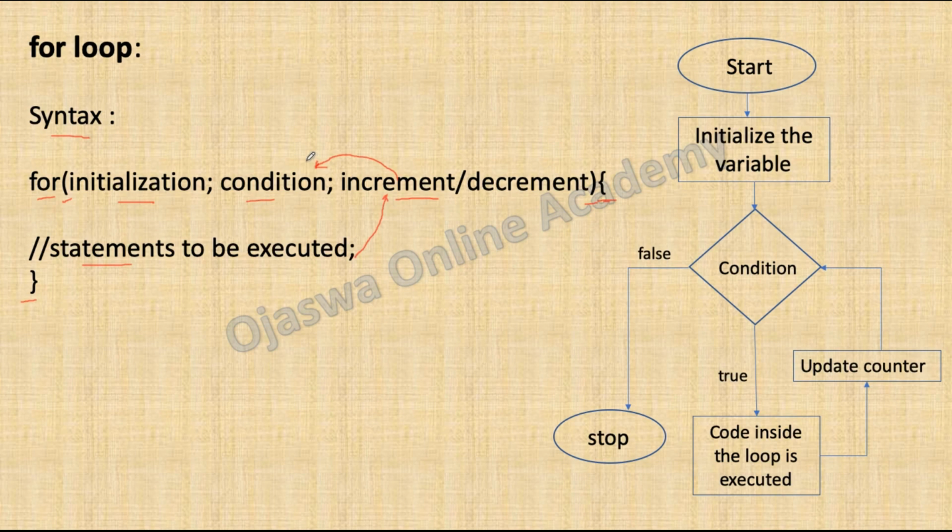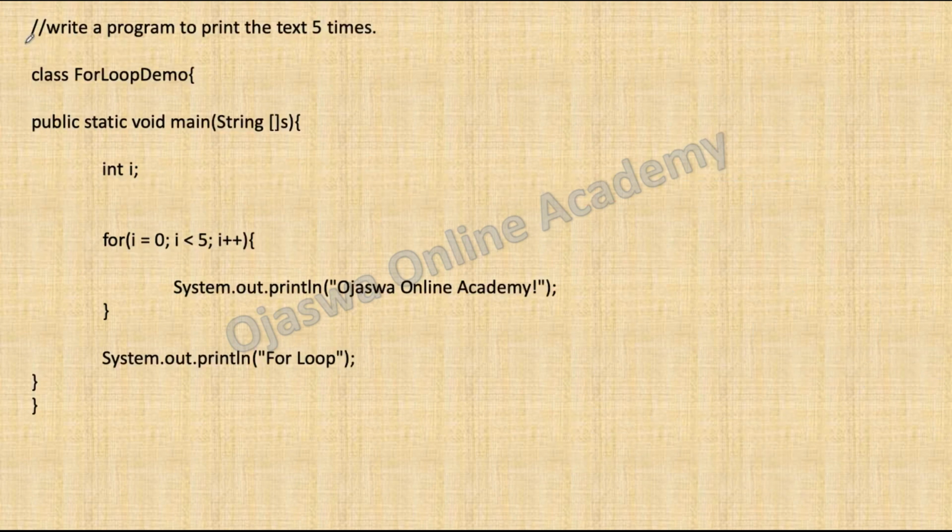Let us understand this with the help of a program. We are trying to print the text 5 times in this program. This double slash denotes a single line comment. Write a comment to state what task we are going to do in the program. Define a class, the class keyword followed by a class name, ForLoopDemo. Inside the curly brackets, define the main method and write the code inside the main method. The signature for the main method is public static void main and it takes a string array as a parameter. Please refer to the previous videos for the basic concepts.